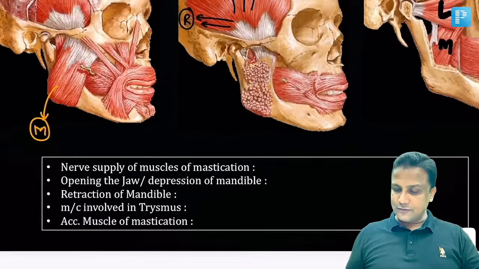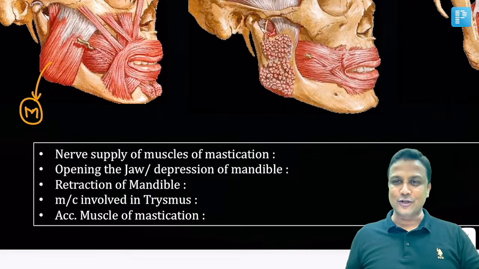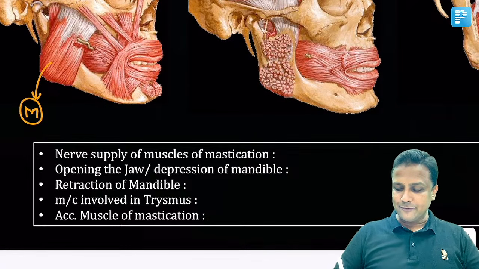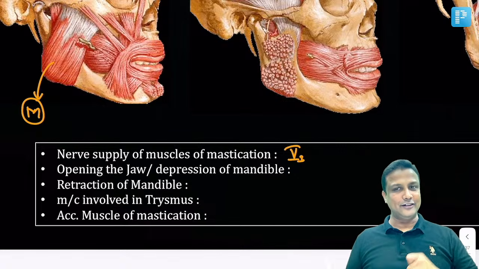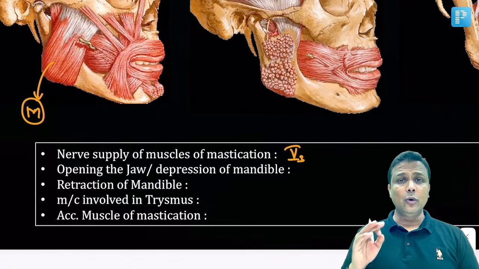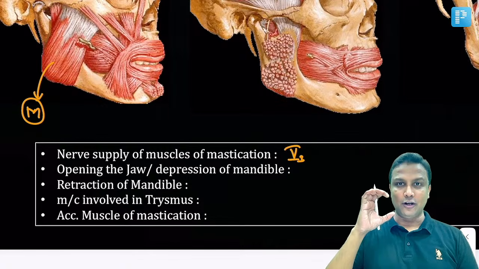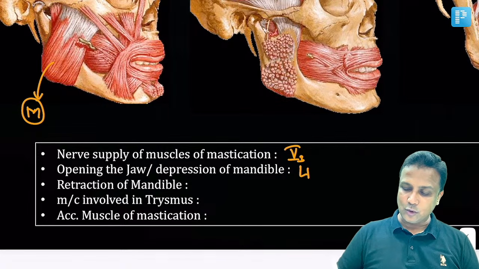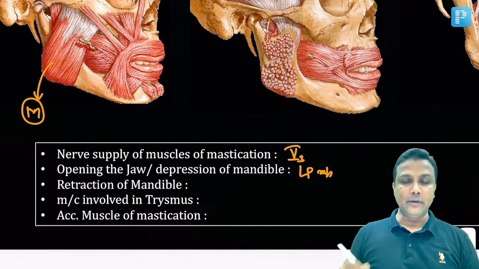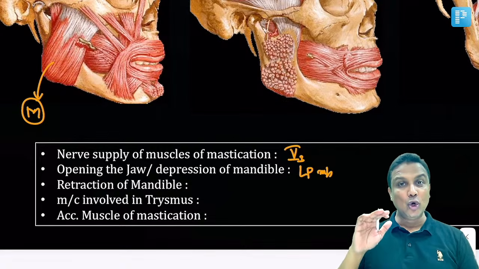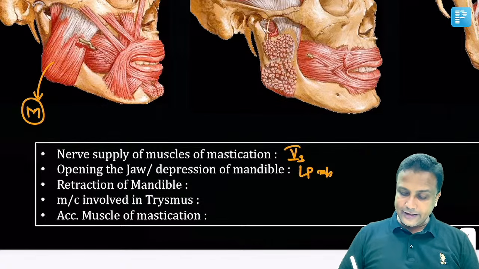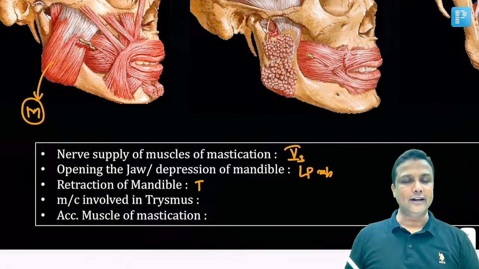Now welcome to these 5 points here, and from these 5 points the question will come in your exam, sir. What is the nerve supplied to all the muscles of mastication? Remember, all of them are supplied by mandibular nerve 5-3. The only muscle which is helping in opening the jaw, or depression of the mandible, is lateral pterygoid muscle. Remember, L for lateral pterygoid, L for lowering the jaw. Retraction of mandible is done by temporalis.